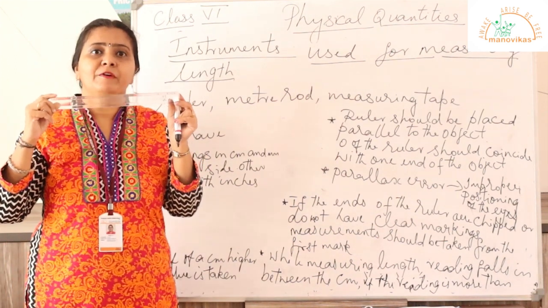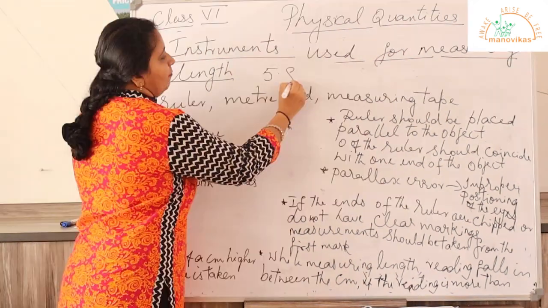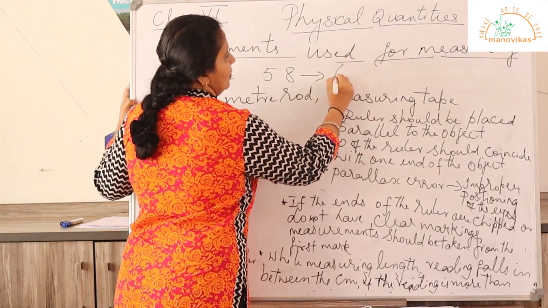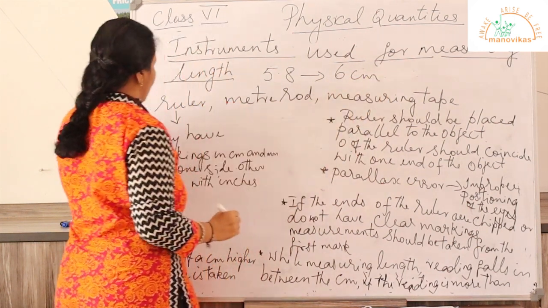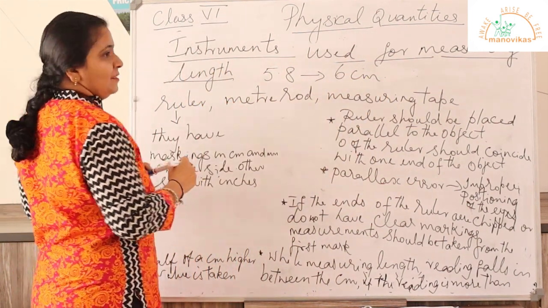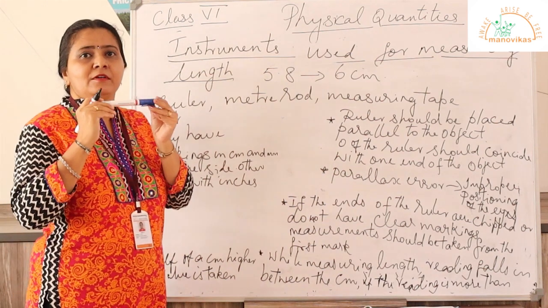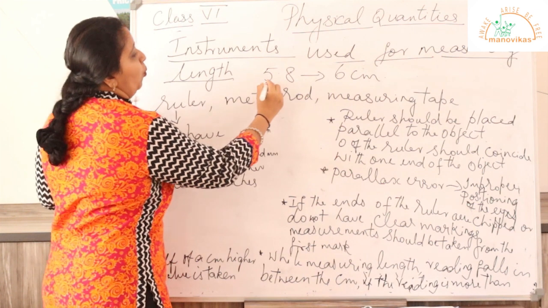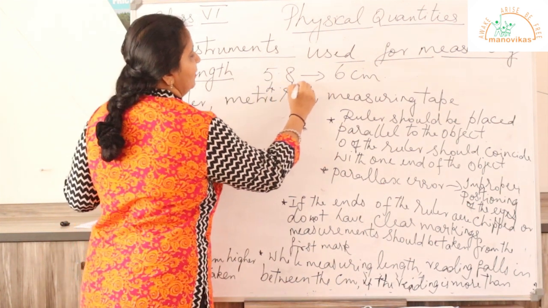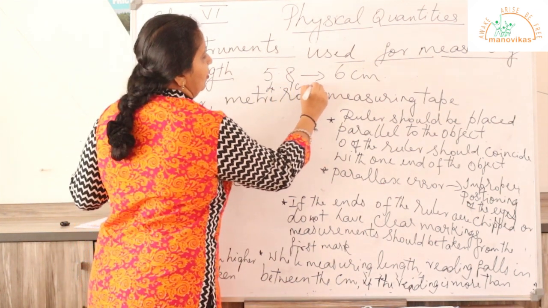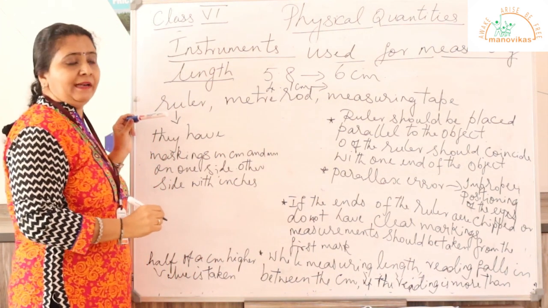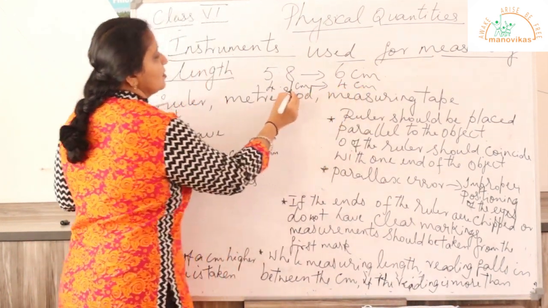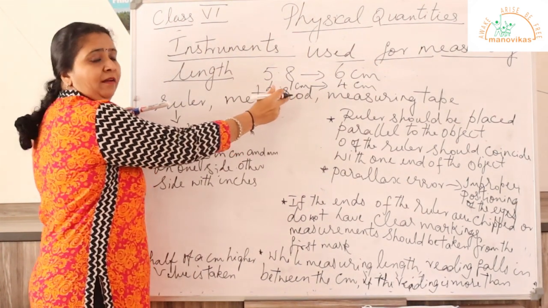The length of the ruler is 5.8, so approximately it will be 6 centimeter. If I take the length of this pen, it is 4.1 centimeter. So approximately it will be 4 centimeter because it is less than half.